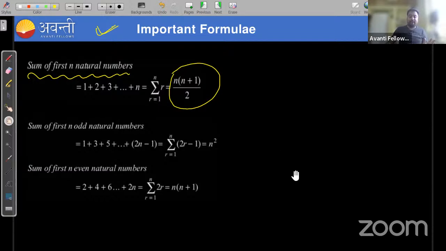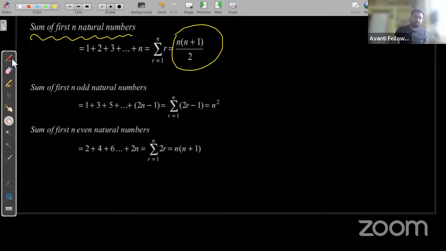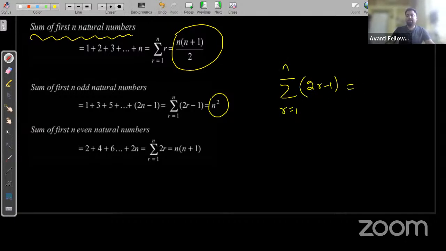And the sum of first n odd natural numbers is n square, summation r is equal to 1 to n of 2r minus 1, which gives you n square.